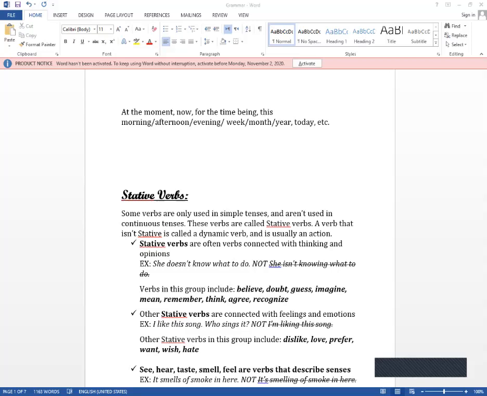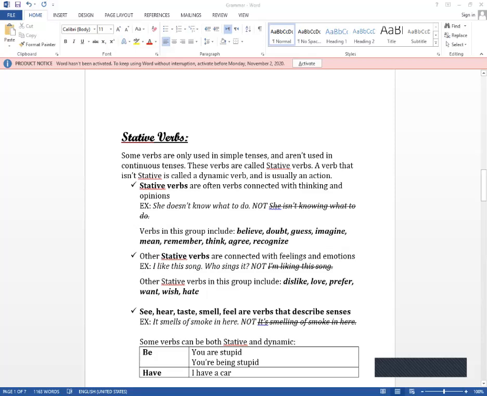Other stative verbs are connected with feelings and emotions. For example, I can say, I like this song, but it's totally wrong to say I'm liking this song, because it's a verb that describes a state or an emotion. Verbs in this group may include love, like, dislike, hate, prefer, detest, want, wish.